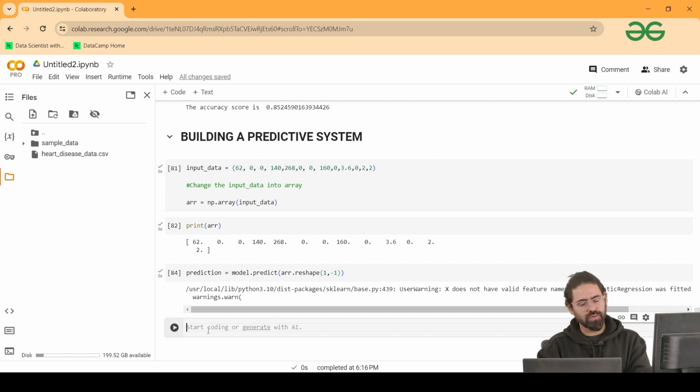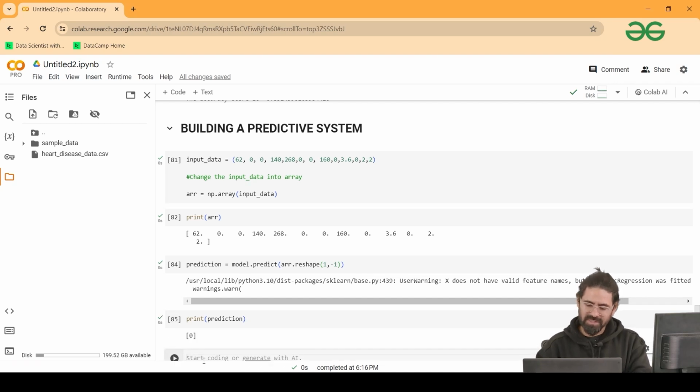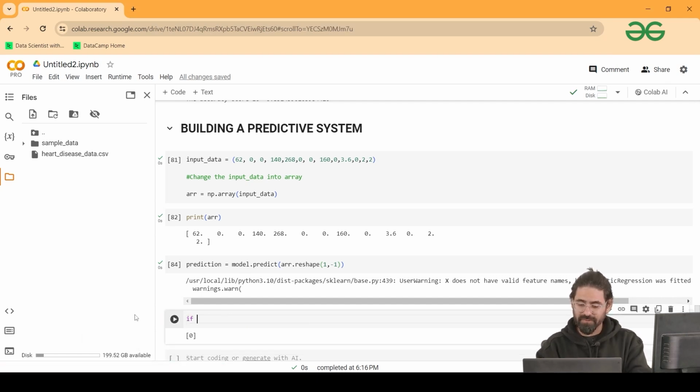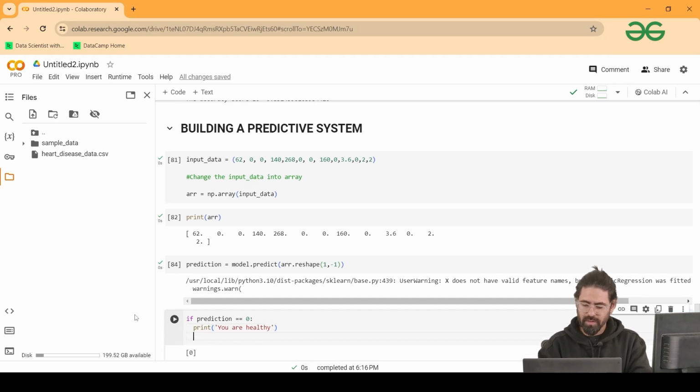Okay, cool. Now it's done, and I can see the prediction. That simply means he is healthy, he is not going to get a heart attack. So I can make it more dynamic, not just printing this, in fact printing if prediction equal to 0, print you are healthy. Else consult your doctor.